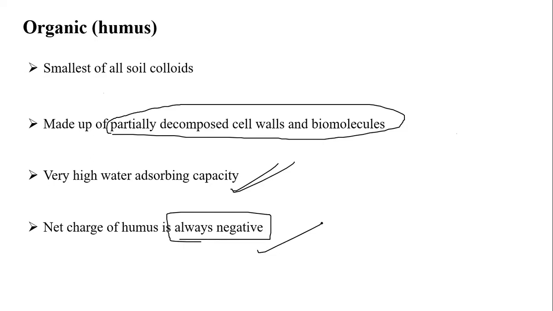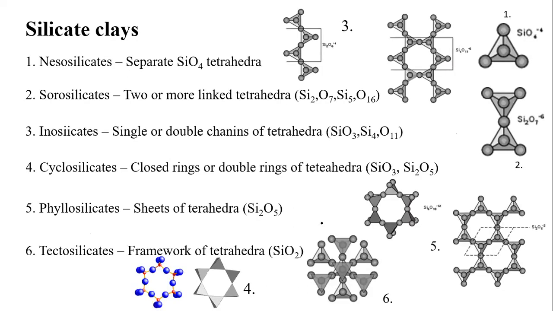So this is regarding the organic colloid. But regarding the organic, there is a separate lecture called soil organic matter. In that lecture we will deal with many things: the classification of organic matter, how many types there are, which one is alkali soluble, which one is acid soluble. We will deal with all those things in further coming lectures. But today's lecture is silicate clays. Silicate clays, students, you are generally aware of this. Based on the arrangement of the tetrahedra, the fundamental crystal structure arrangement was divided into 6 types, students.